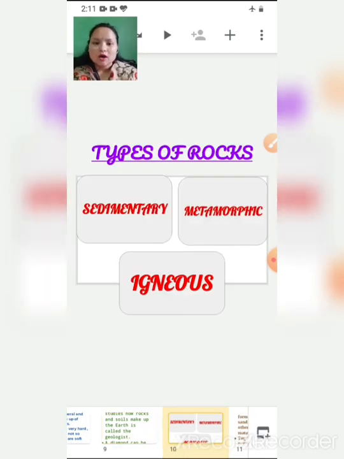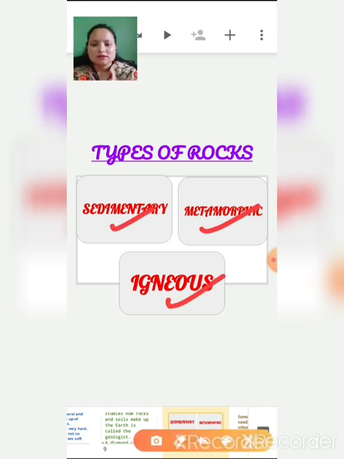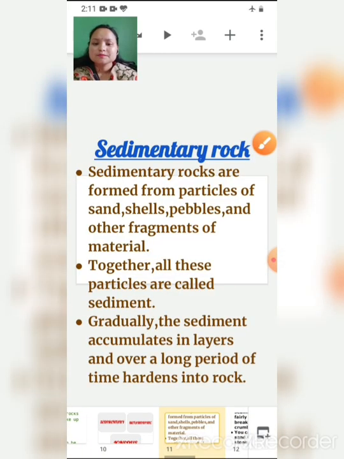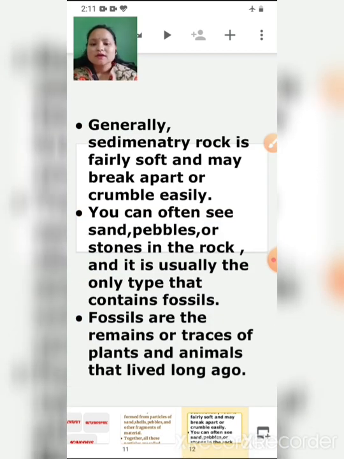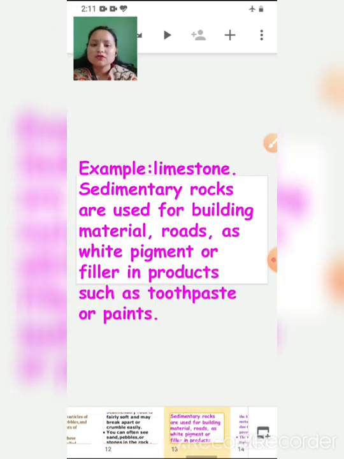Then we discussed three types of rocks: sedimentary, metamorphic, igneous. Sedimentary rocks are formed from particles of sand, shells, pebbles and other fragments of materials, and all these together are known as sediments. An example of sedimentary rock is limestone, which is used for making building material, roads, toothpaste or paints.